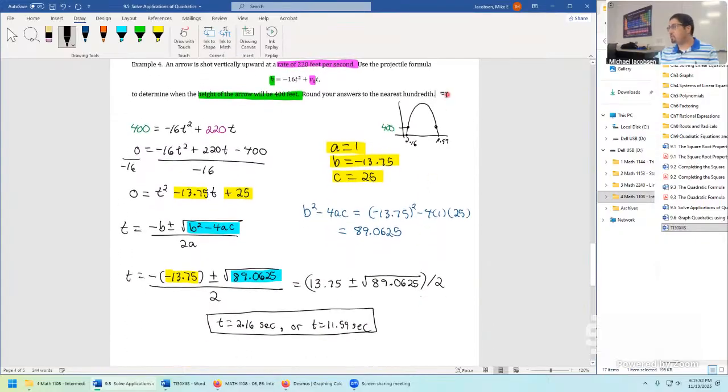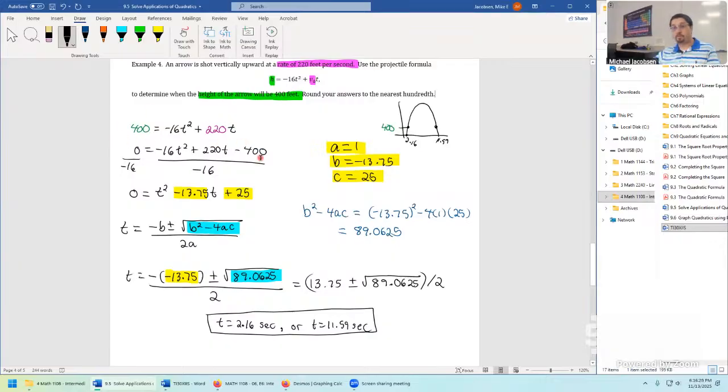This one comes up as a homework problem. It could potentially be a final exam problem as well, but it's one of the nicer problems ever because there's not a lot of setup. They give us from physics a function h for height as negative 16t squared plus v naught, which is just your initial rate of speed or initial velocity, times t. They gave us an initial height that we're looking into, 400 feet, so that plugged in for height. The rate of speed was 220 feet per second, so we just plugged that in for v naught, the initial velocity. And then this became a quadratic equation.